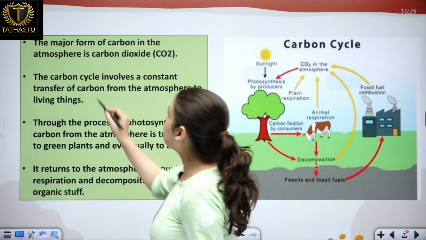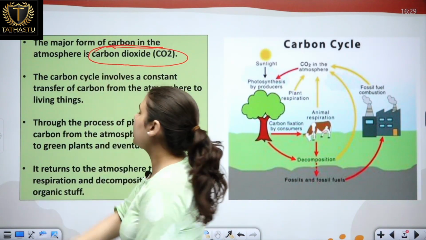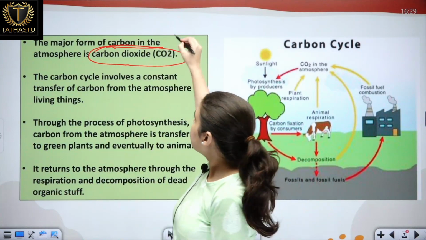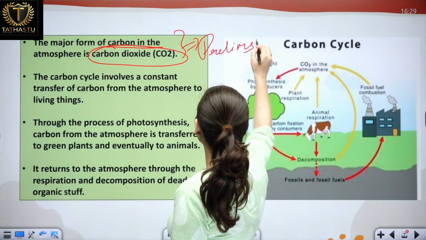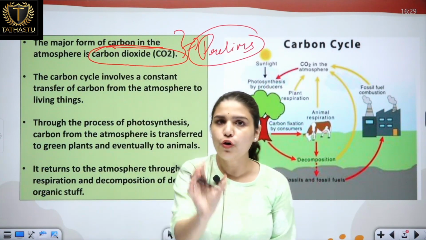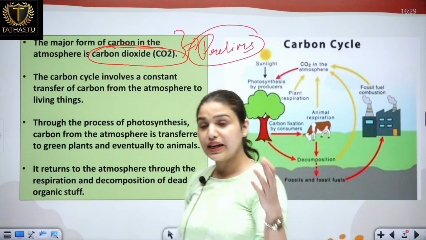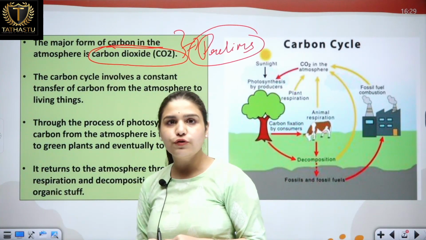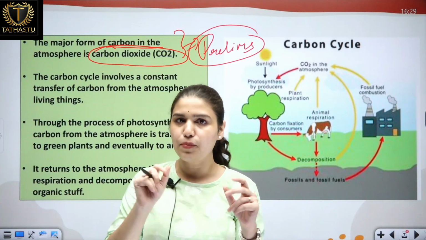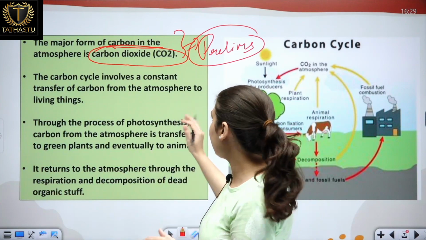Now moving towards the major form of carbon in the atmosphere, it is carbon dioxide. So always remember this, because these are very small facts which are asked in your examinations. They can give you these 4 gases. They can ask you which of them is the major component, minor component, then the major form of carbon. In what form is carbon present in the atmosphere? So it is present in the form of carbon dioxide.